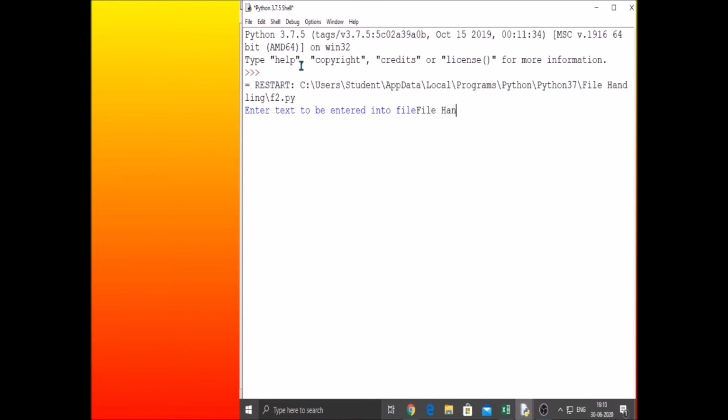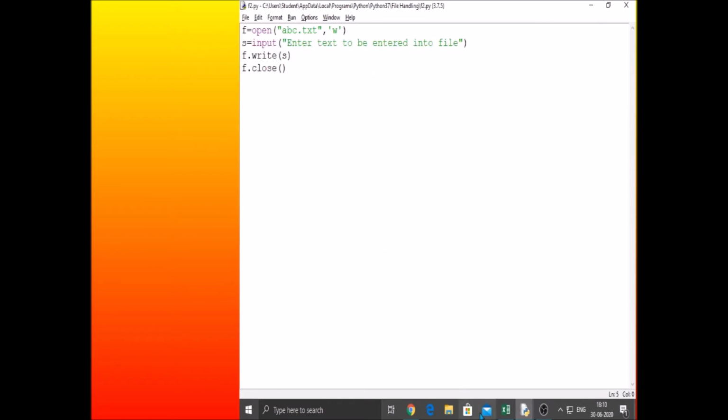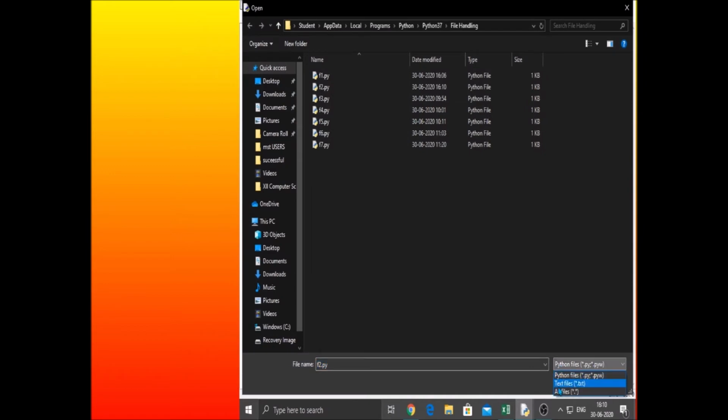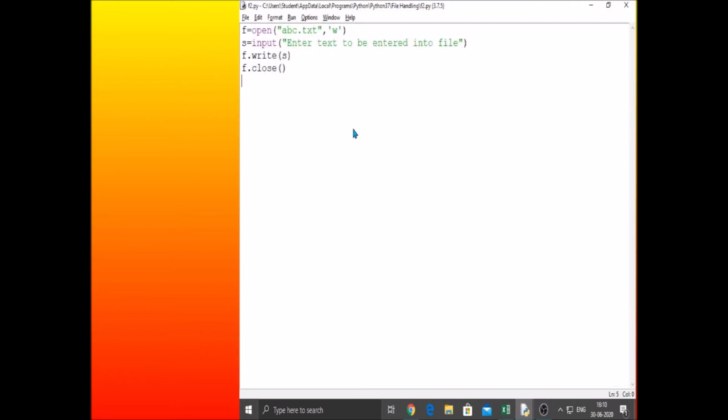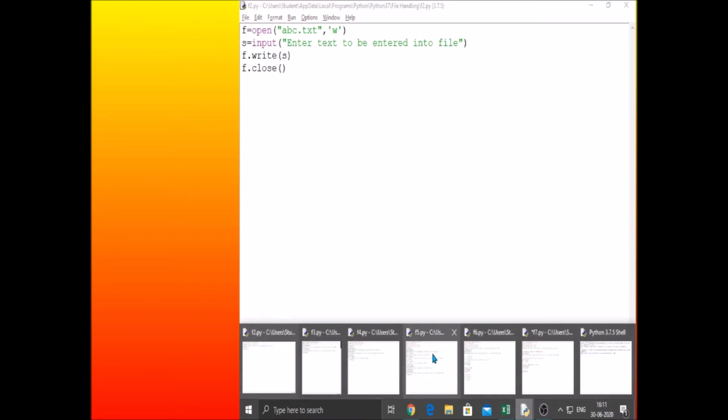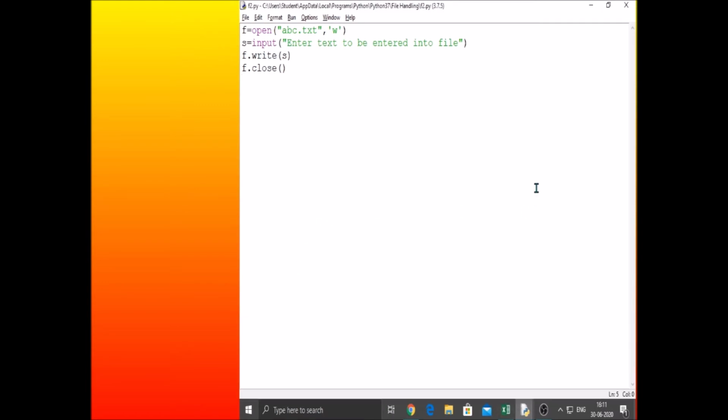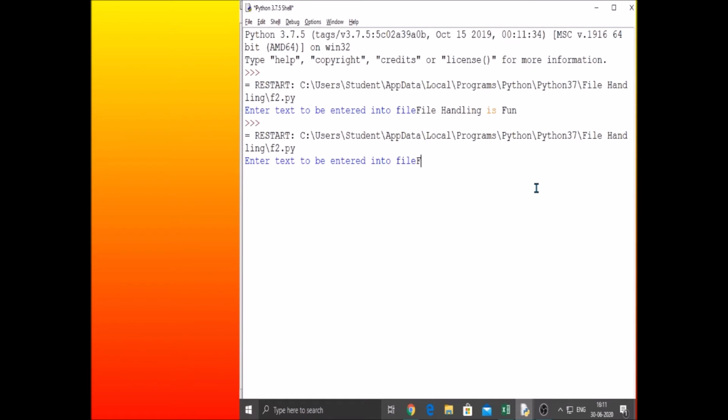Now let me open the text file abc.txt and see. Previously it is already open, so let us close that and re-execute. File handling is fun.